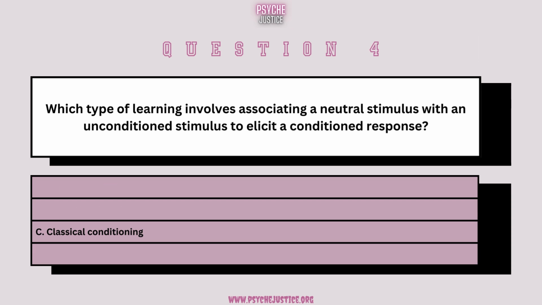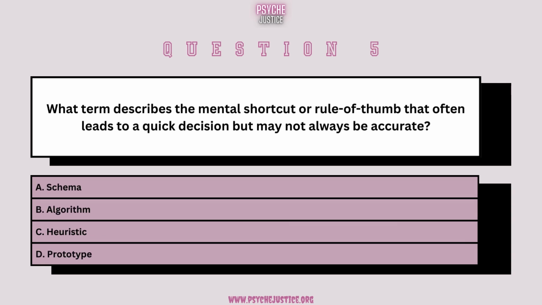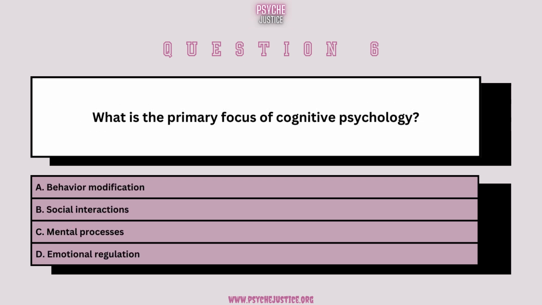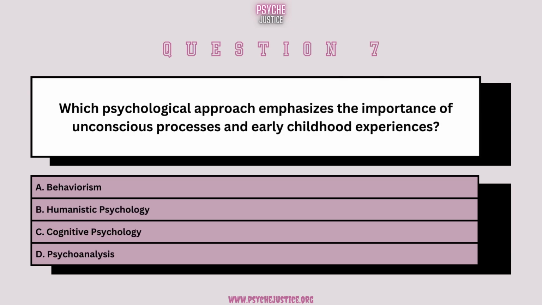Classical conditioning. What term describes the mental shortcut or rule of thumb that often leads to a quick decision but may not always be accurate? Heuristic. What is the primary focus of cognitive psychology? Mental processes. Which psychological approach emphasizes the importance of unconscious processes and early childhood experiences?